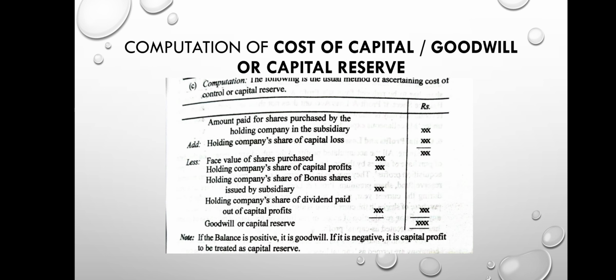How to find out the value? That is, the amount paid for shares purchased by the holding company in the subsidiary company, and add the holding company's share of capital loss, less the face value of shares purchased, holding company's share of capital profit, holding company's share of bonus issued, holding company's share of dividend paid. If you get a positive answer, it is goodwill. If you find the answer is negative, it is capital reserve.